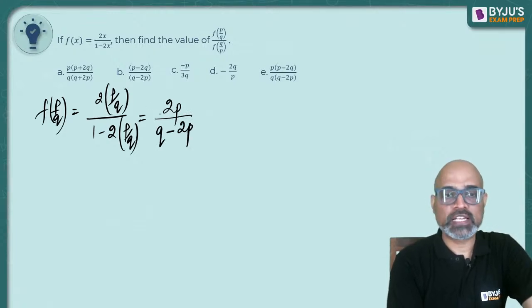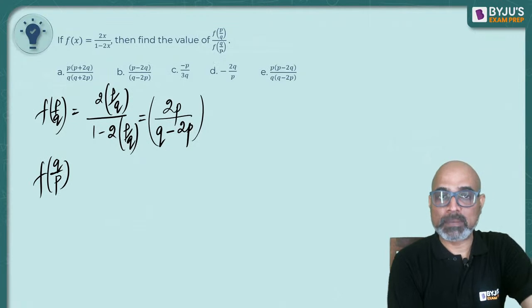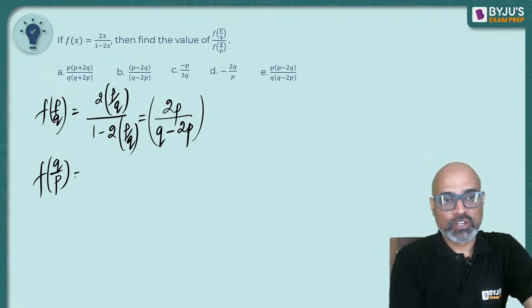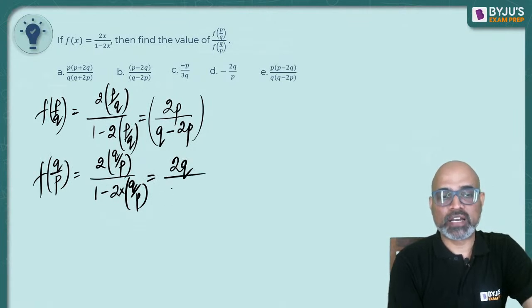Right? q and q will cancel out from both the ends. Similarly, if you have to figure out what is f of q by p, you are going to write instead of x, in both numerator and denominator, q by p, which will give you 1 minus 2 times q by p, which if you solve will give you 2q divided by p minus 2q.